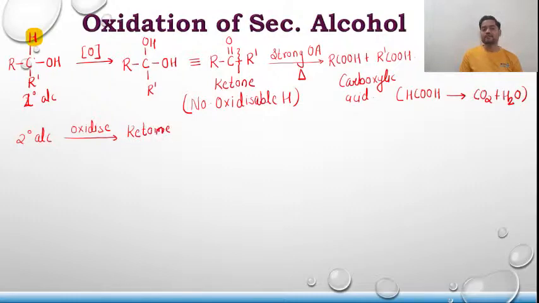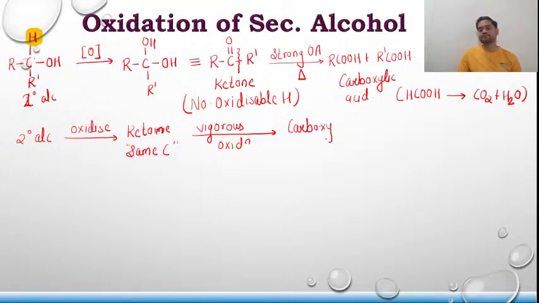Okay, it will give you what? A ketone with the same carbon atom. But when a ketone undergoes vigorous oxidation, the step is known as what? Vigorous oxidation. It's not normal oxidation. On vigorous oxidation, it will give you what?